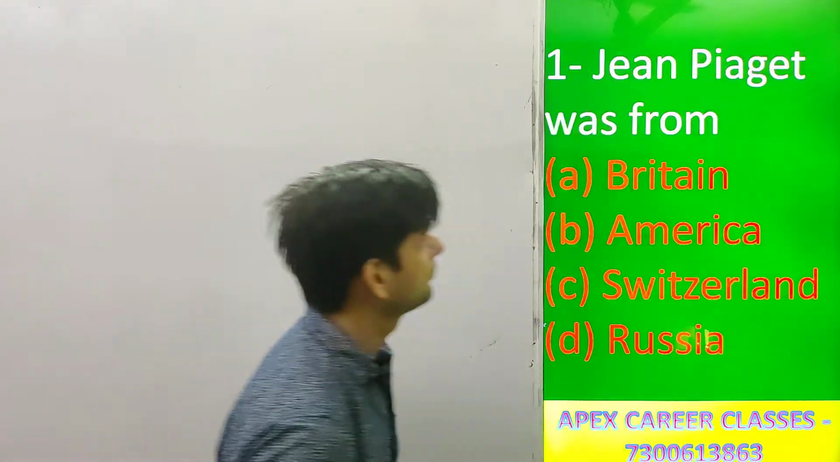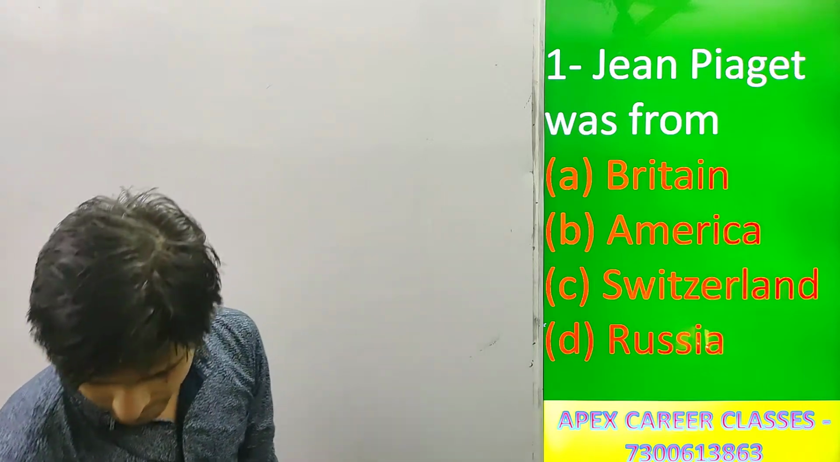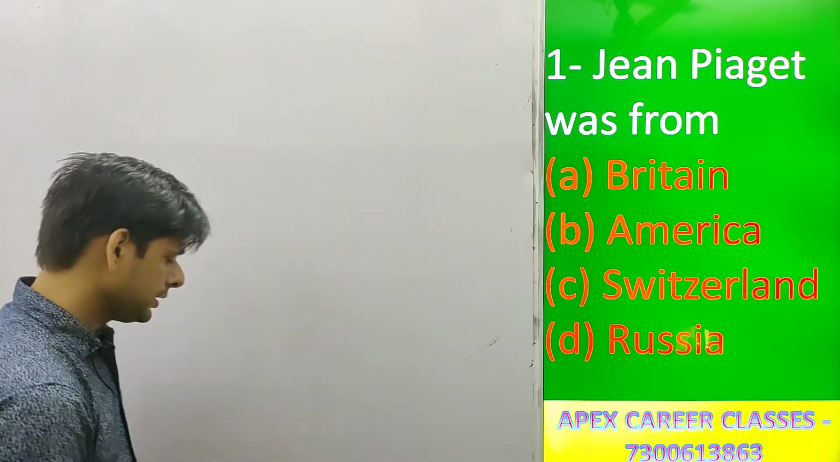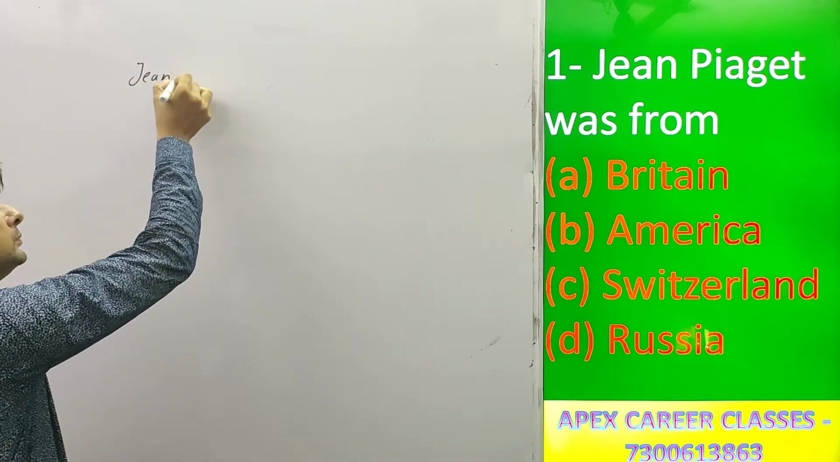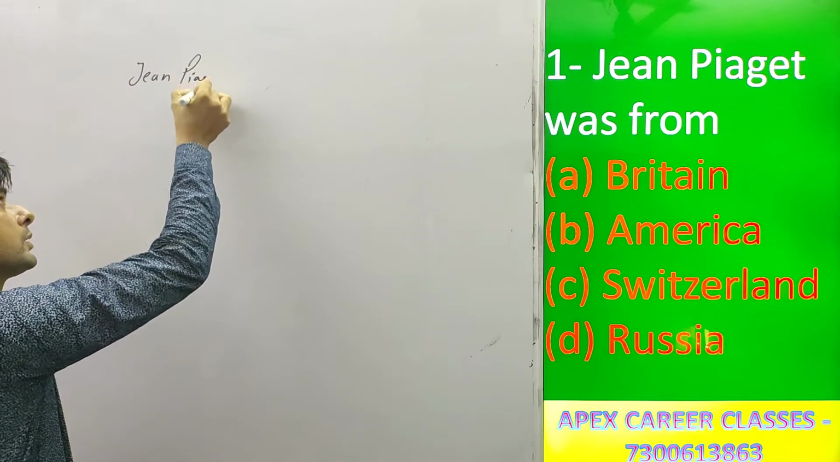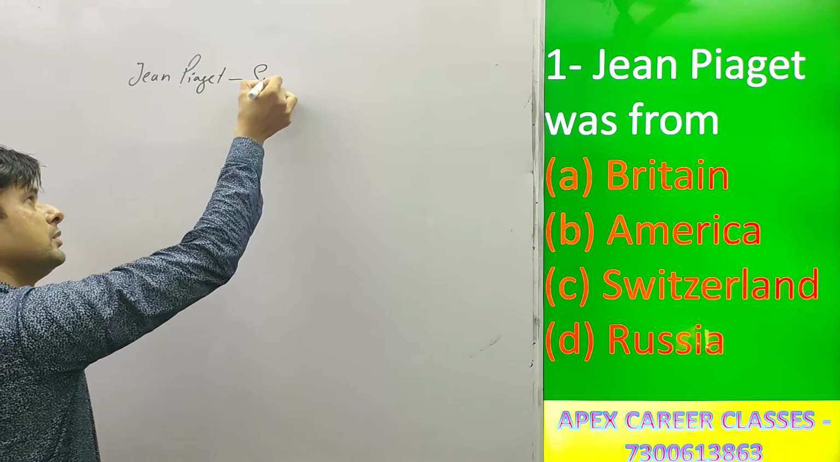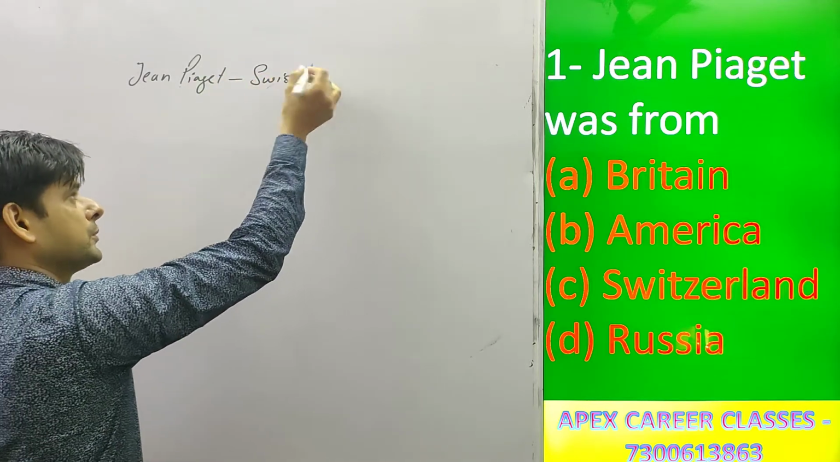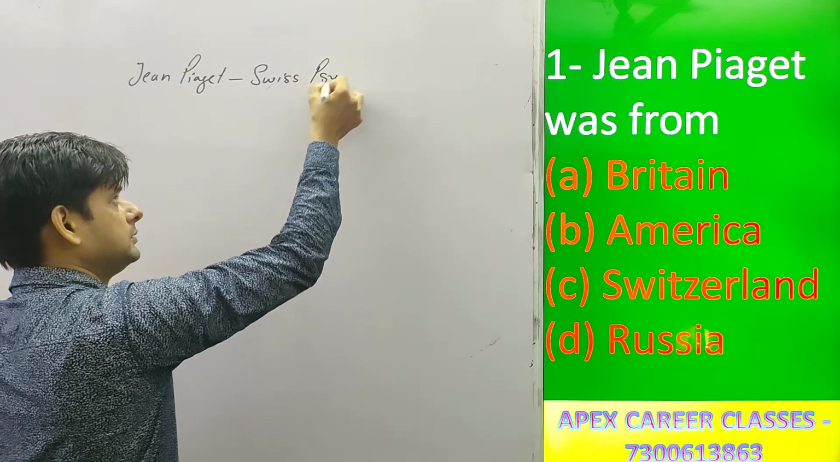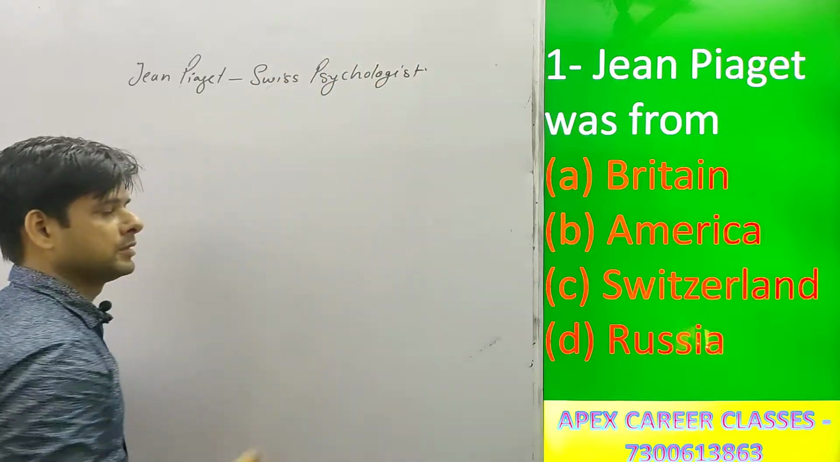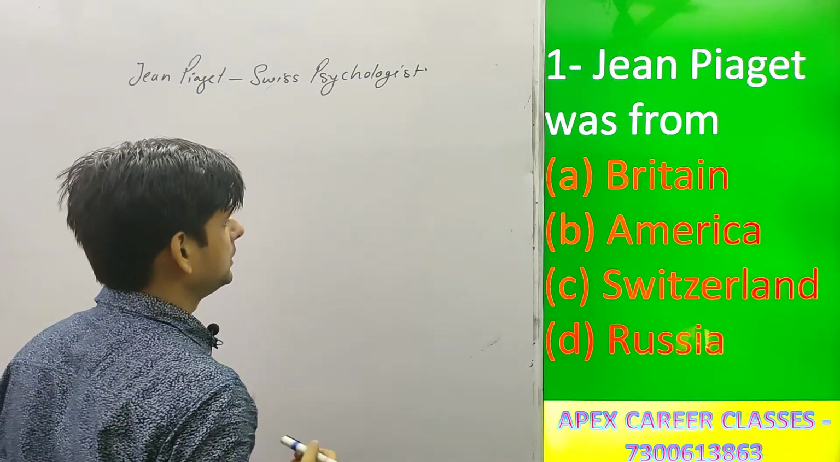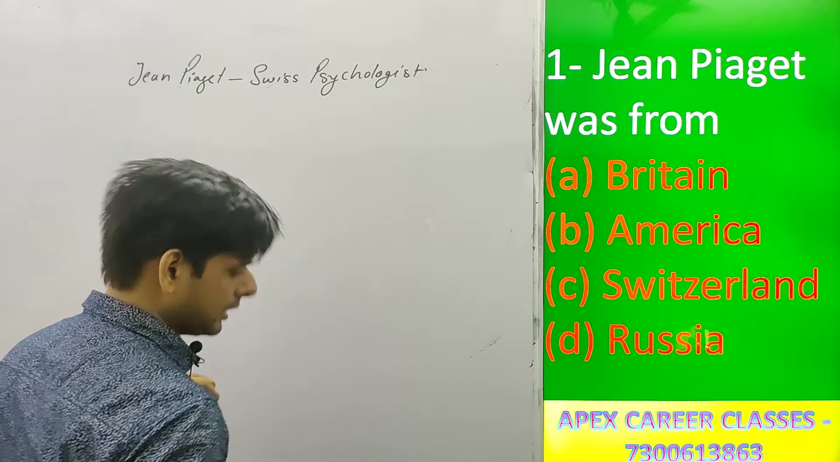So let's start. Our first question is, Jean Piaget was from? Jean Piaget was a Swiss psychologist. It means Jean Piaget was from Switzerland. So the correct option will be option C. Switzerland is the correct answer. Okay. Let's go to next question.